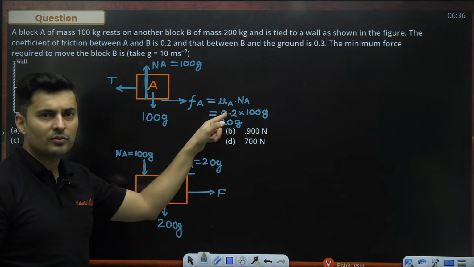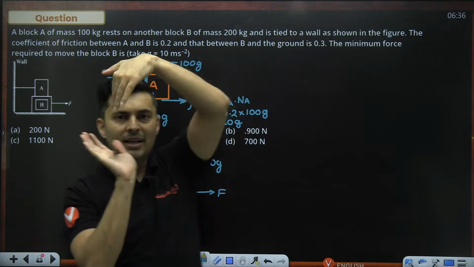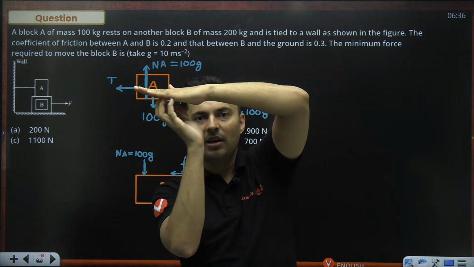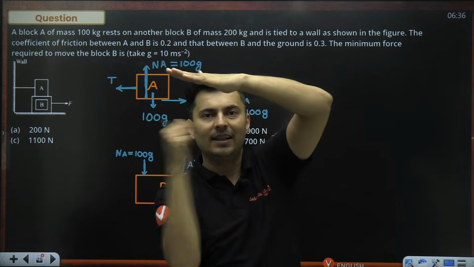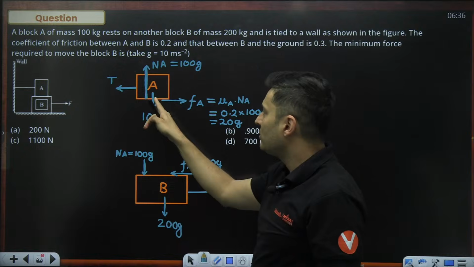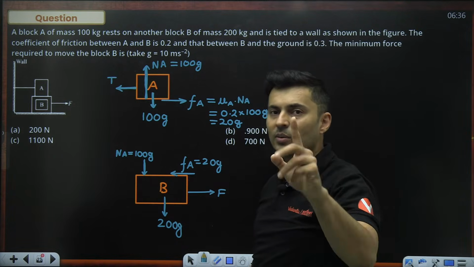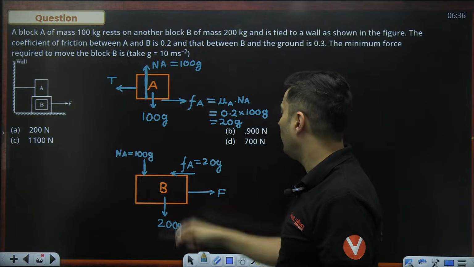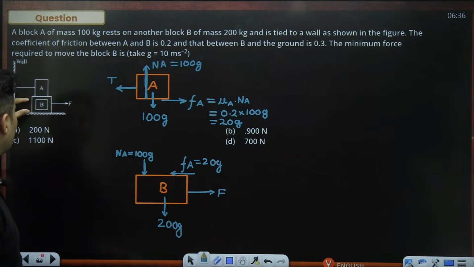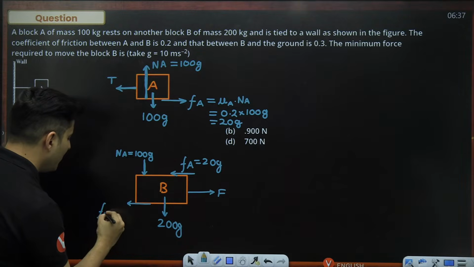How do I know FA is forward? Because if block B is below and you are pulling it, block A's bottom surface will be scratched like this. Visualize, the block below is pulling it, so it will scratch it like this. So force will be this way. If B applies on A on the right side, A applies on B on the left side; action and reaction are equal and opposite. Last thing is the ground surface will also experience friction because B, if it is going forward, there will be a friction like this, FB.